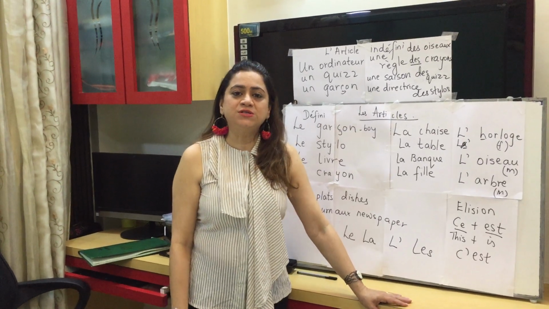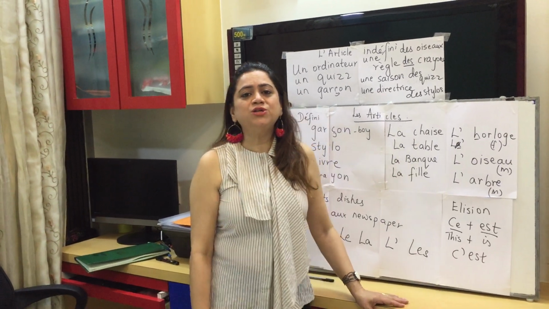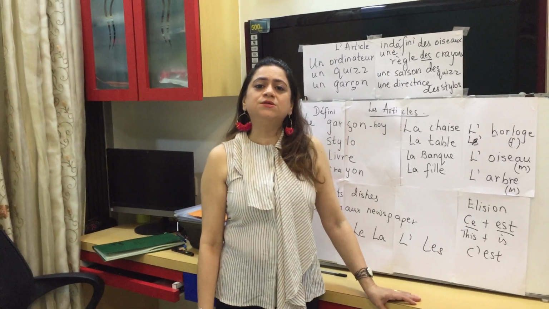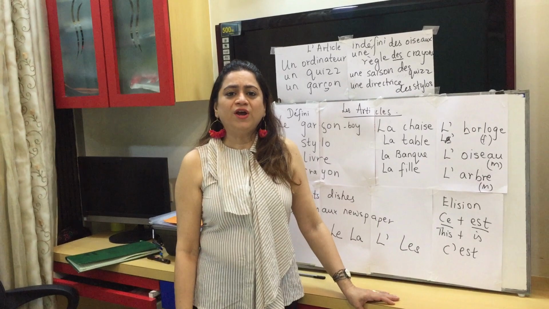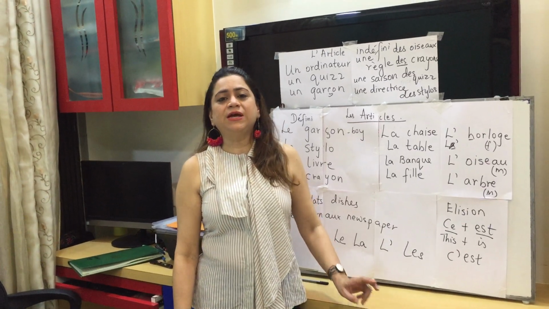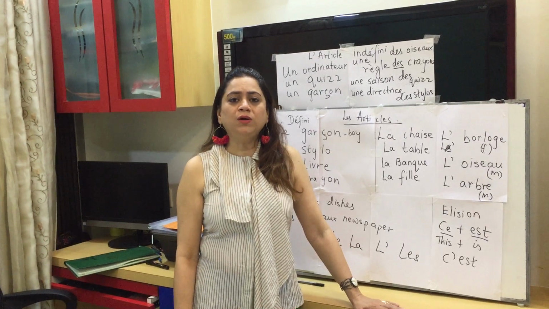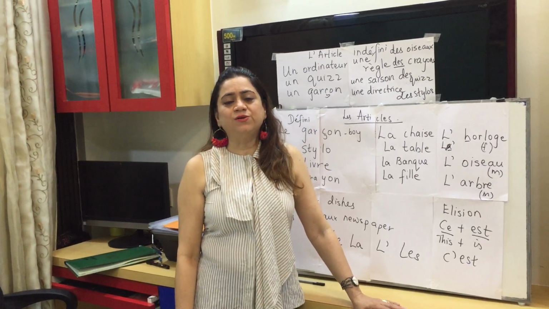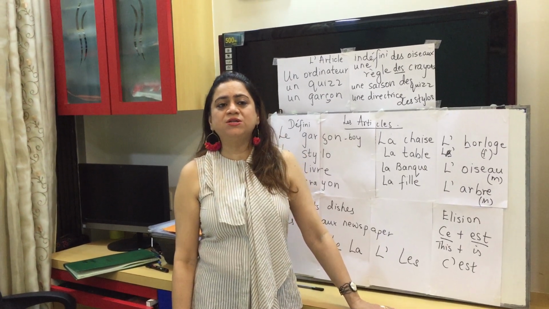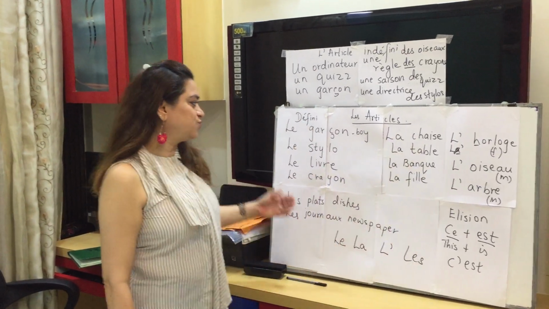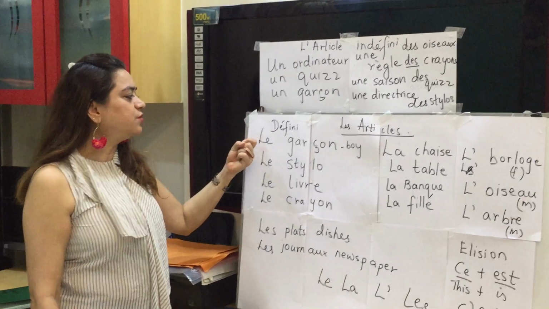So we start with our definite articles. In English, we are aware of our definite article, I'm sure. It is the. In French, it does not fall as simply as one word because every noun, whether living or non-living, is either masculine or feminine. That is, gender is given. So first we start with the definite article for masculine.